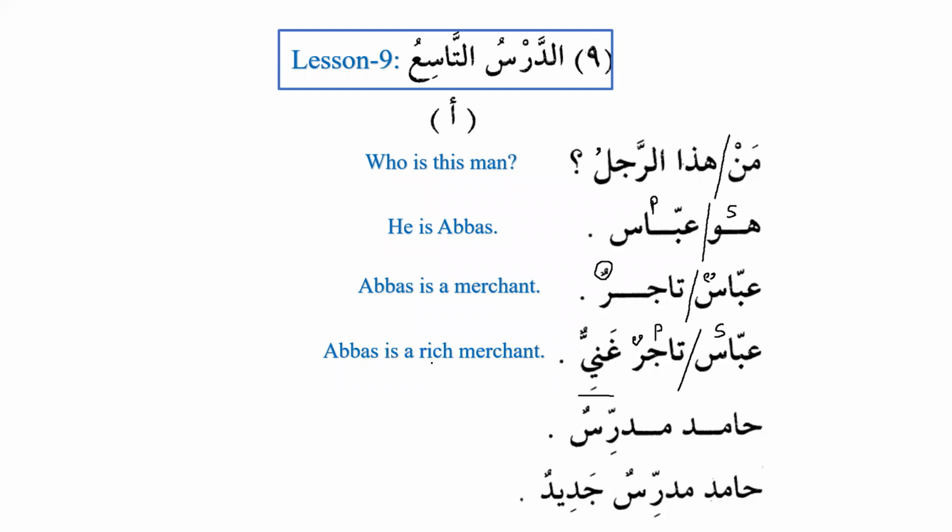So we can see over here that in English, the adjective comes first and then the noun follows it. But in Arabic it's opposite. In Arabic we have the noun first and then the adjective follows it. Then we have Hamidun mudarrisun. Again, a simple nominal sentence, subject and predicate. Hamid is a teacher. And now we have the sifa of Hamid. We say Hamidun mudarrisun jadidun. Hamid is a new teacher. So again, jadidun is new, which means it is an adjective, and mudarrisun is a noun, as we already know.